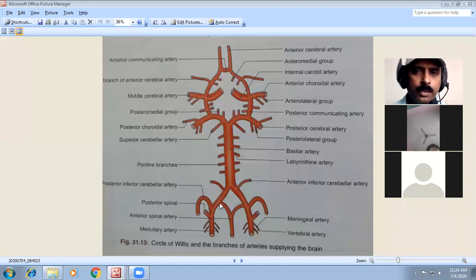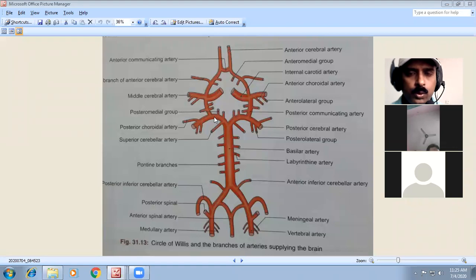Very important point you have to know: we call it the circle of Willis, discovered and named after Willis, and it is also called the blood supply of the brain. How? The right and left vertebral arteries form the basilar artery, which gives branches as the right and left posterior cerebral arteries, and we have the middle cerebral artery and the anterior cerebral artery.